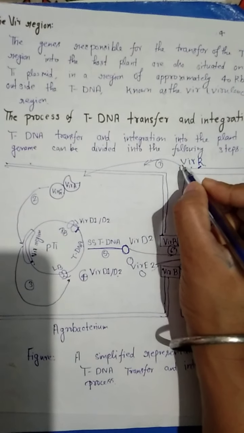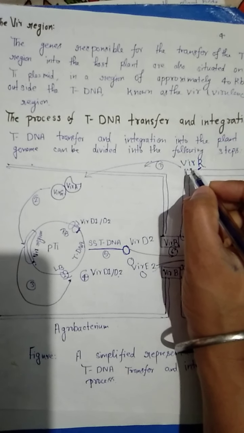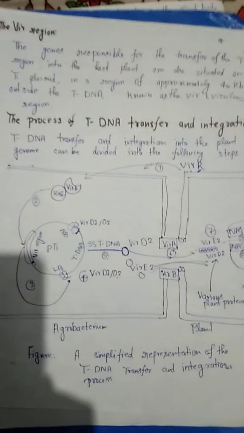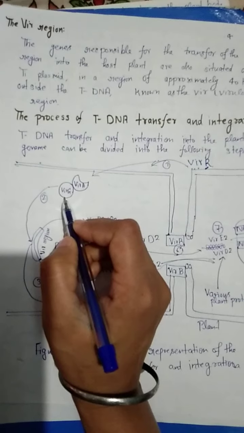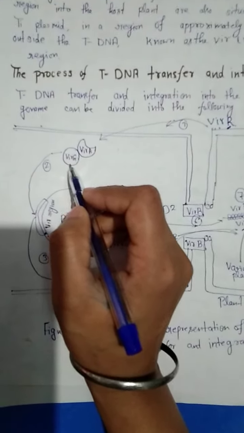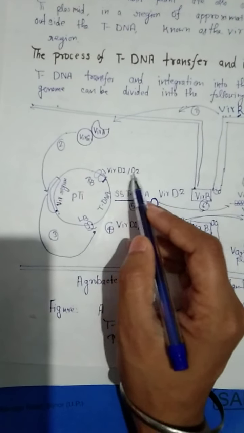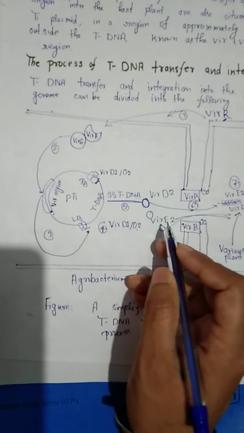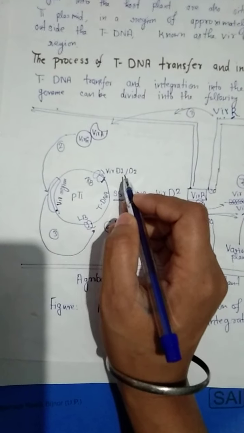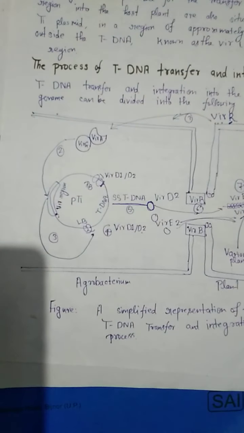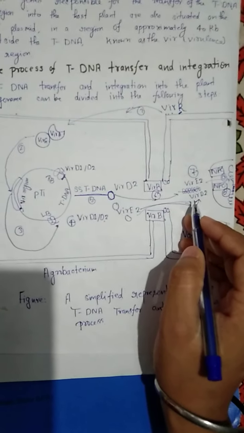So after the activation of Vir-R through the phenolic compounds and sugars produced from the wounded plants, Vir-G is activated through phosphorylation, and this Vir-G activates all the genes of the Vir regions like Vir D1, D2, Vir E2, Vir F, Vir B. Vir D1 and D2 act in the production, protection and transportation of the tDNA into the plant genome.